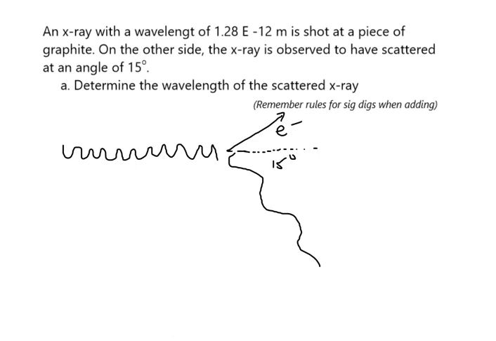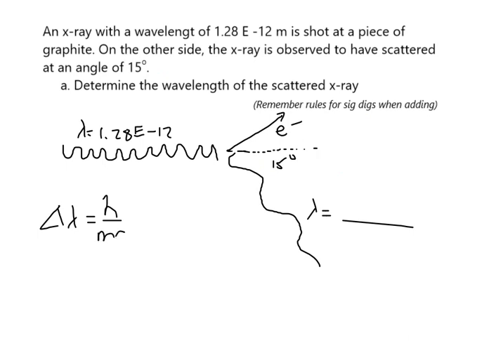Question 1, what's the wavelength of the scattered X-ray? This guy right here is 1.28 E minus 12. We need to know what this wavelength here is. Literally all you do is plug it into that Compton formula. It's actually pretty straightforward. The formula was the change in wavelength is equal to h over mc times 1 minus cosine of theta.